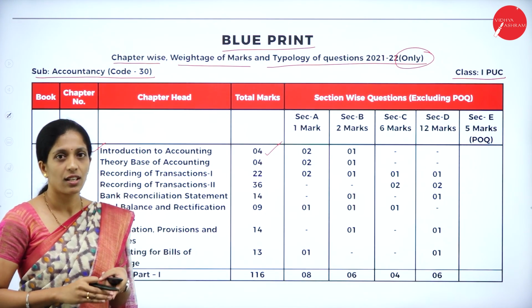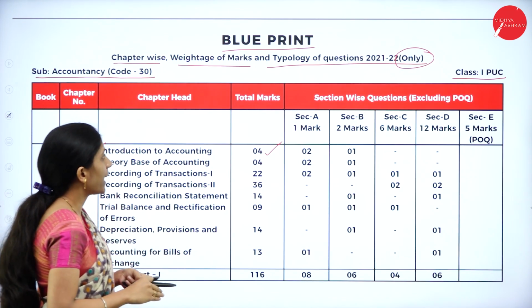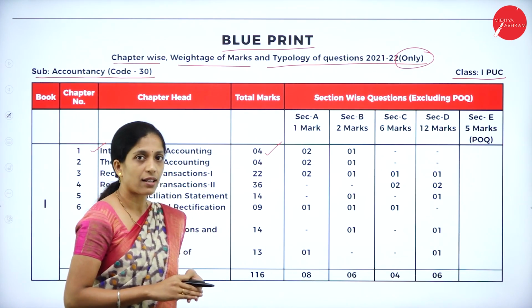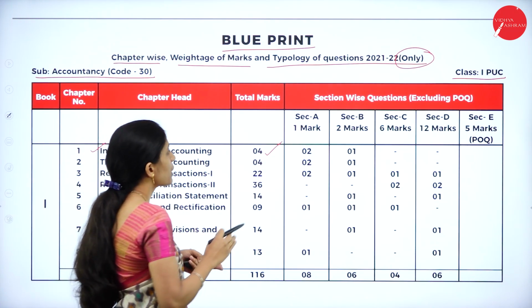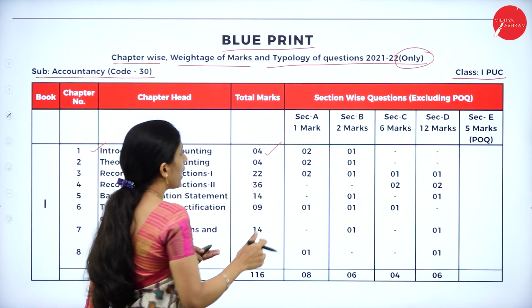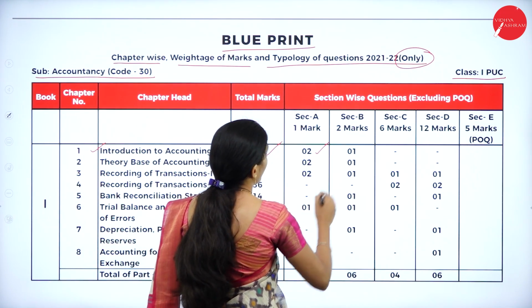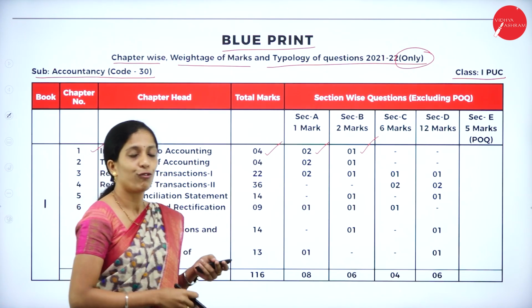Let us see how the marks have been distributed here. The total is 4 marks, where you can expect 2 questions of 1 mark and 1 question of 2 marks. So the total is 4 marks.